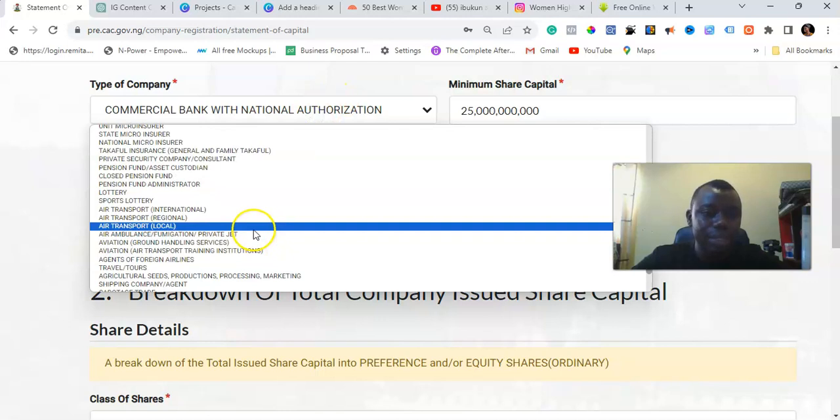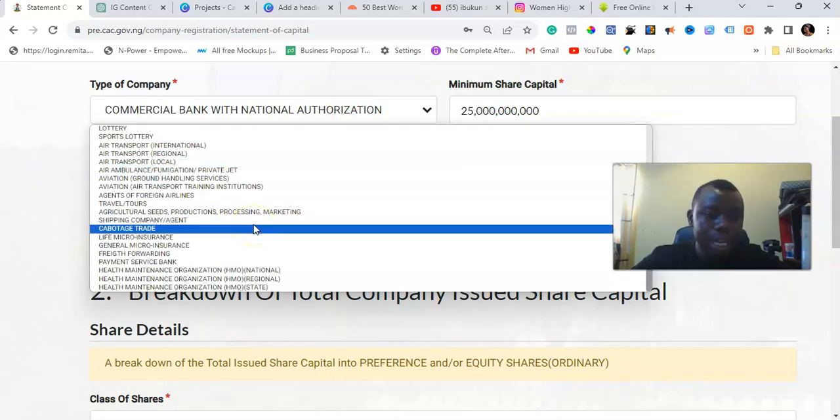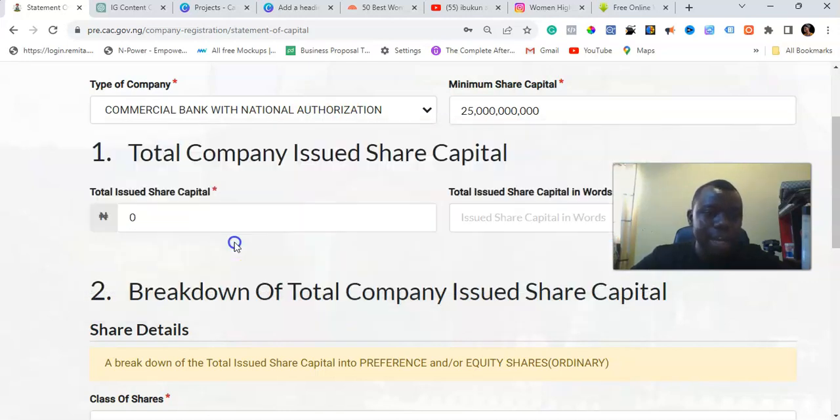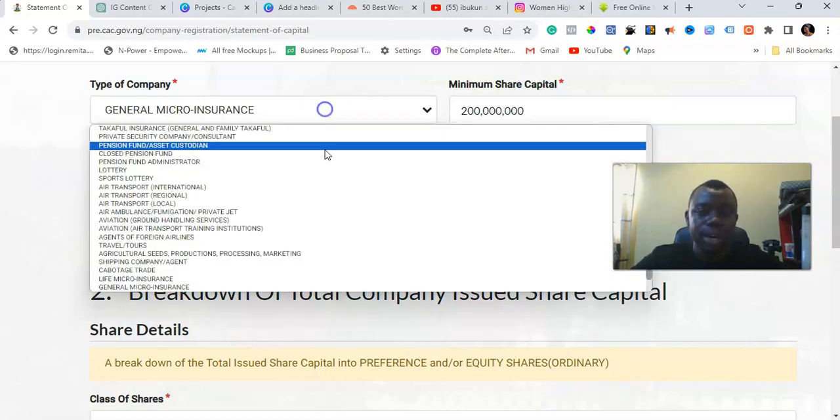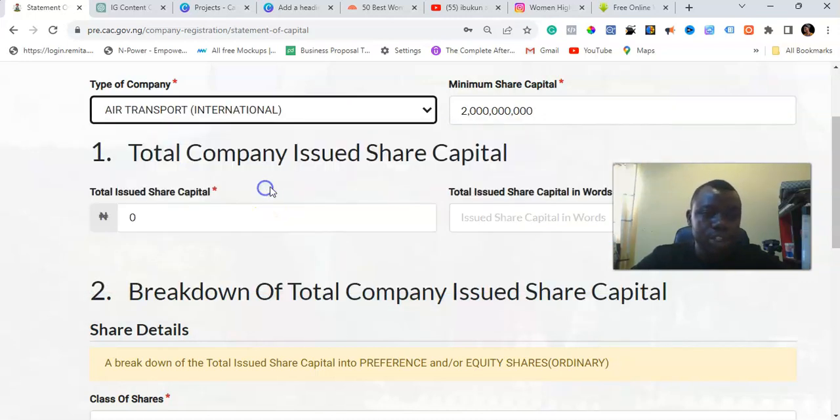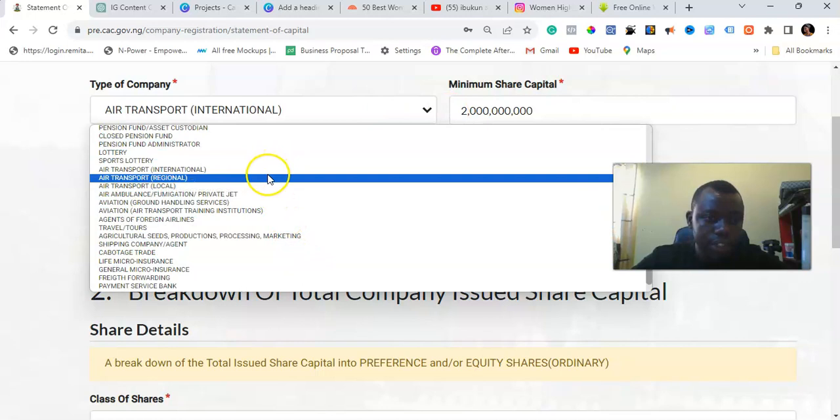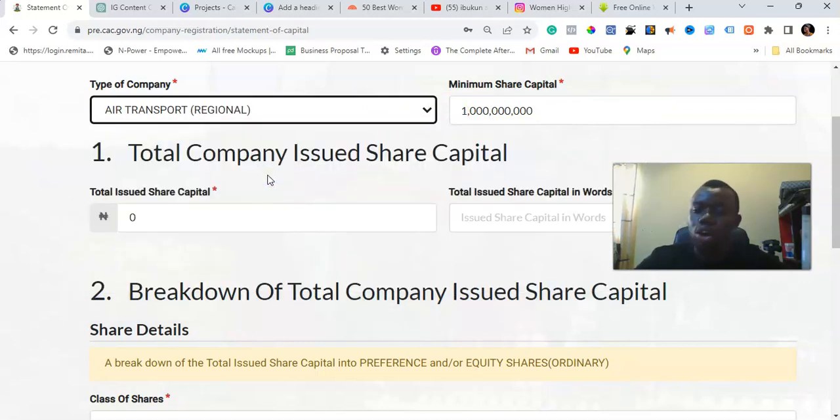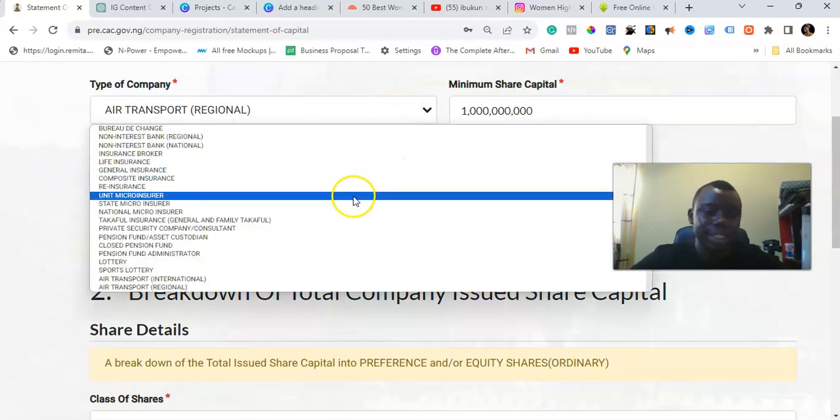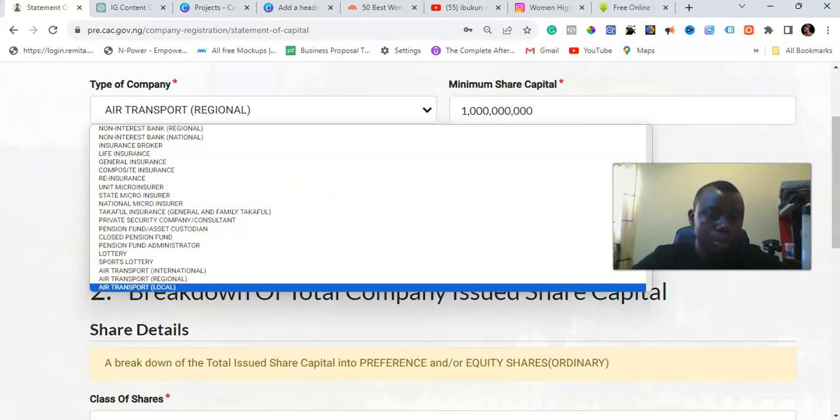So there are different kinds of businesses with different minimum share capital attached to them. If it's a general micro insurance, it's 200 million naira. If it is an air transportation international, it is 2 billion naira. If it is air transportation, but it is regional, it is 1 billion naira. So all the different minimum share capitals are associated to different businesses depending on which one you are going for. So if none of this is part of the business you are going to be registering, let me show you what you are going to be doing.